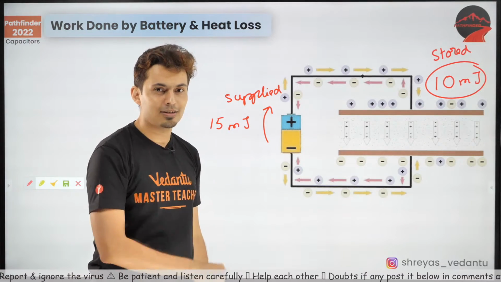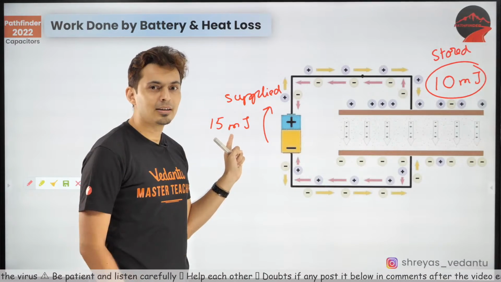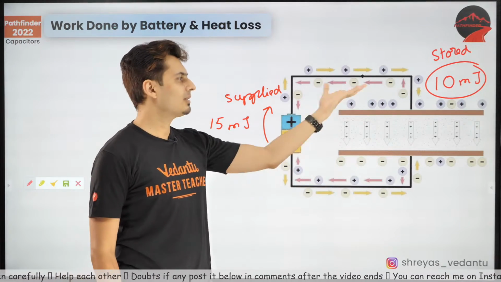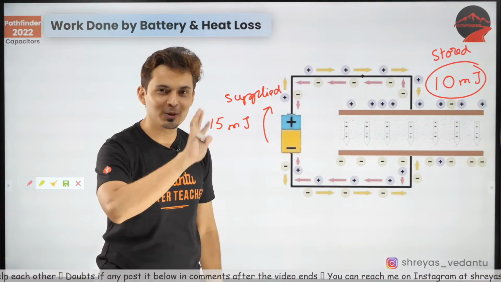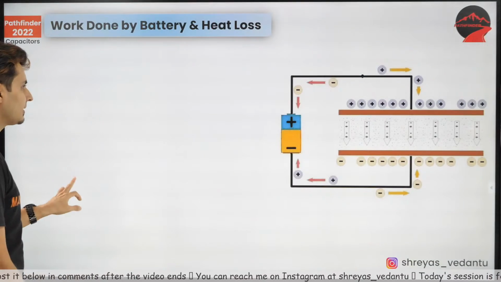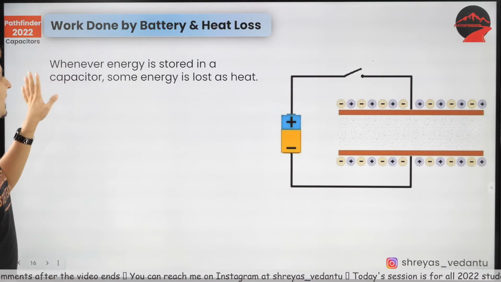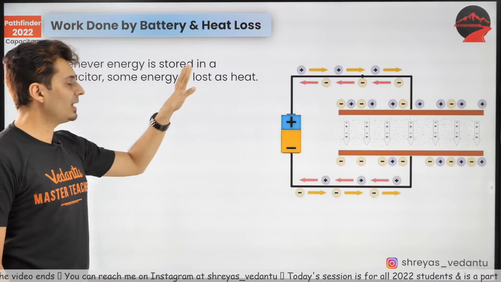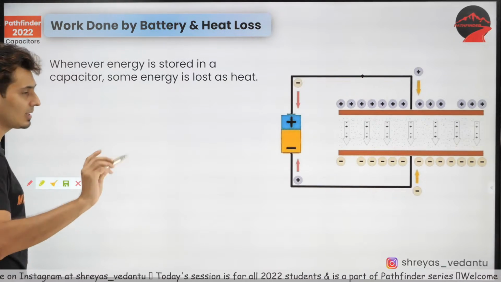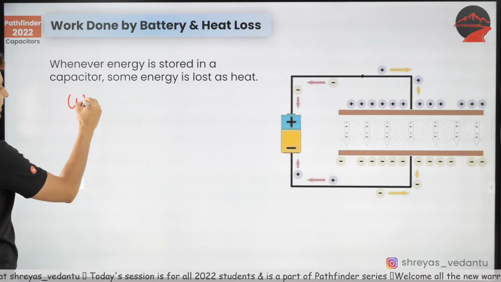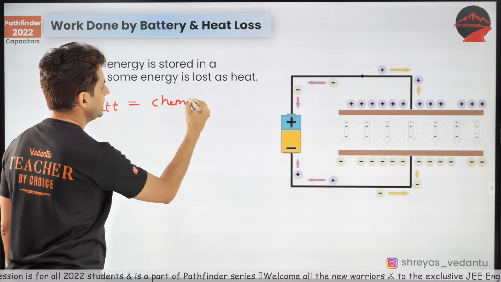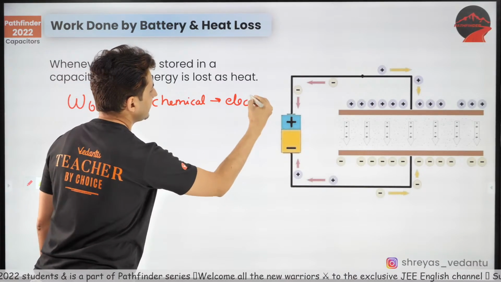That is like service tax. Your income is 15, something went in service tax, GST, something went off. What is there in your hand is 10 millijoules. Understood now? So culprits are the resistances of the wires and the internal resistance. That's where the culprit is. Now, understand, whenever energy is stored in a capacitor, some energy is lost in the form of heat because of the culprits like the resistances. Now, how do you find all these culprits? Let's see. It's very simple. The work done by the battery, okay, that's basically chemical energy, the chemical energy to the electrical energy.